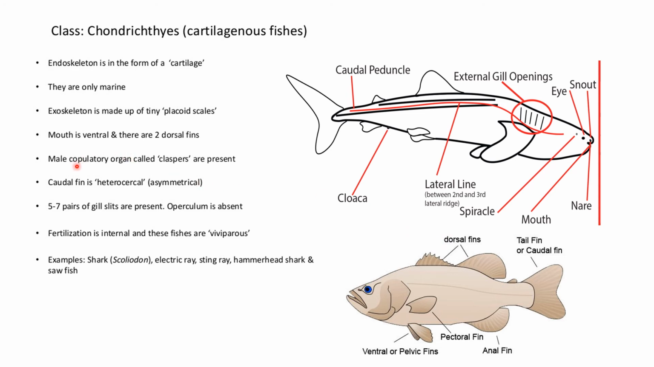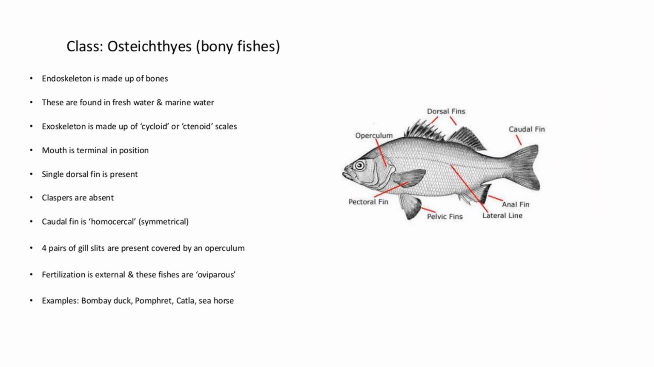Male copulatory organs called claspers are present. Caudal fin is heterocercal, that is asymmetrical. There is no symmetric caudal fin, meaning tail. 5 to 7 pairs of gills are present. These are the pairs of gills which help for respiration. Fertilization is internal and these fishes are viviparous. Example is shark.